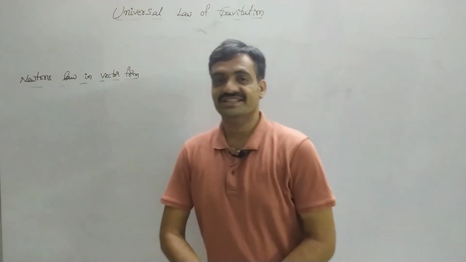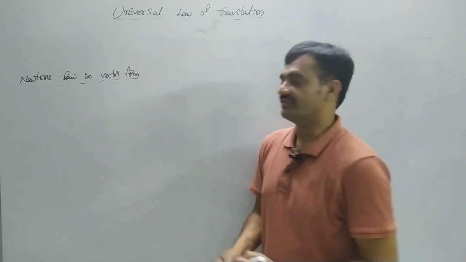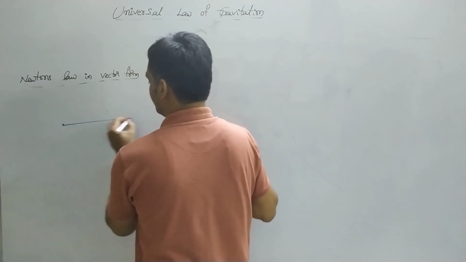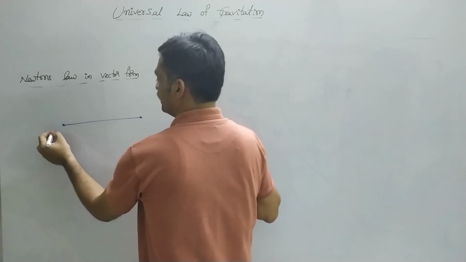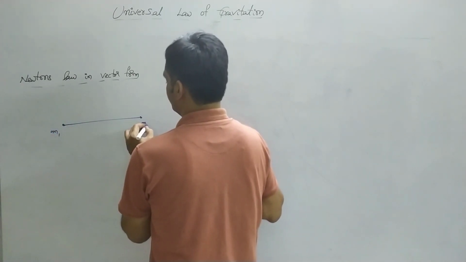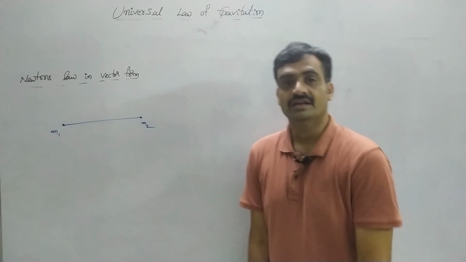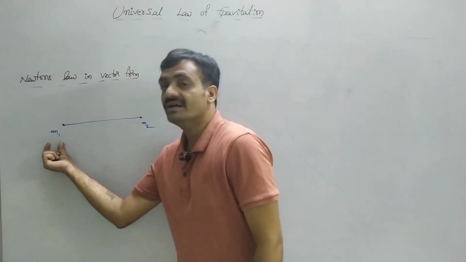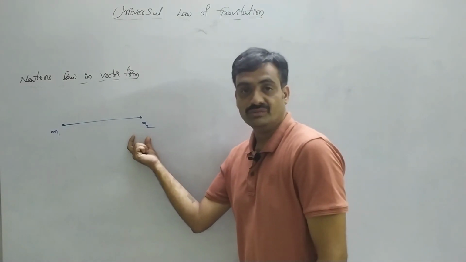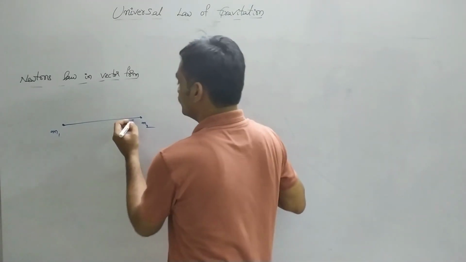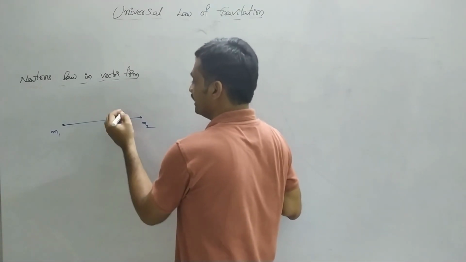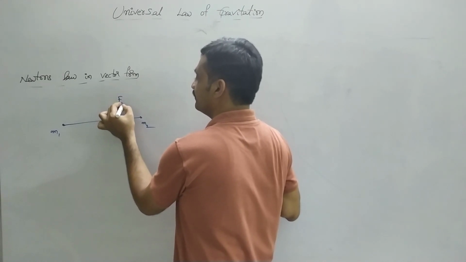Now we are going to represent this Newton's law in vector form. Again, let us consider the two point masses m1, m2 separated by a distance of r. Then if m1 attracts m2, the force acting between m1 and m2 is represented as F21.